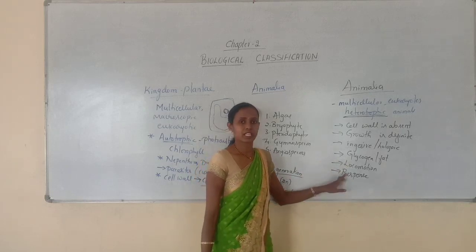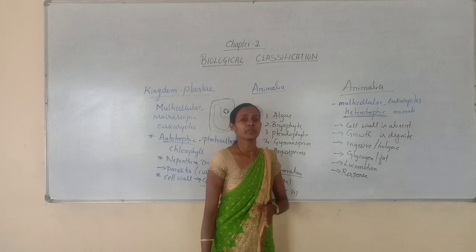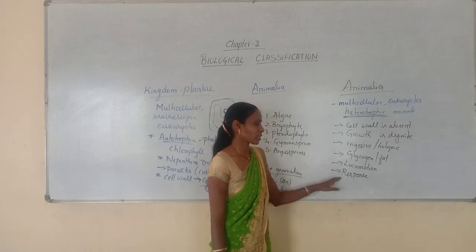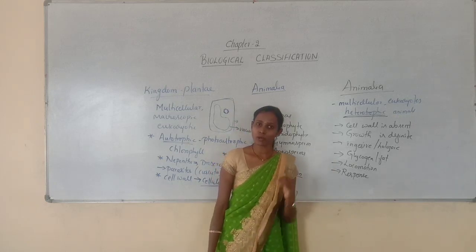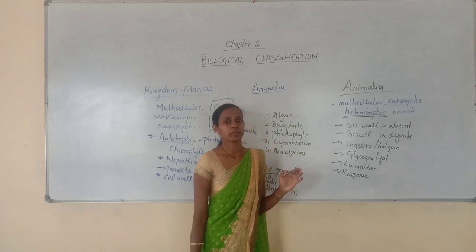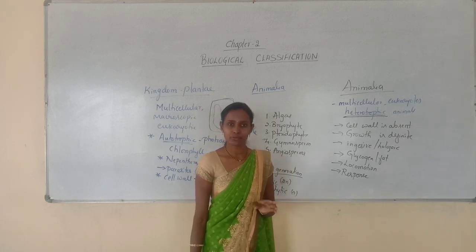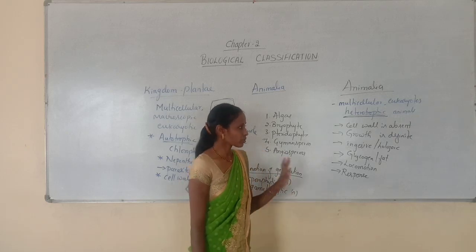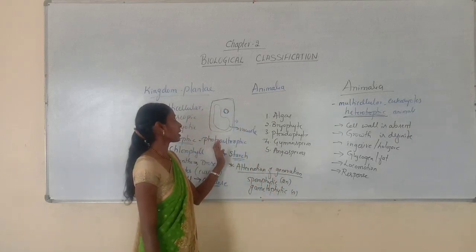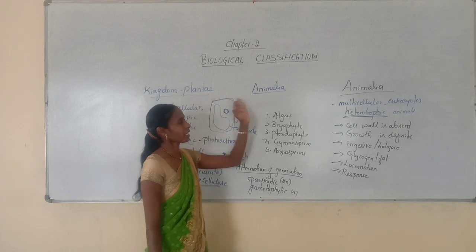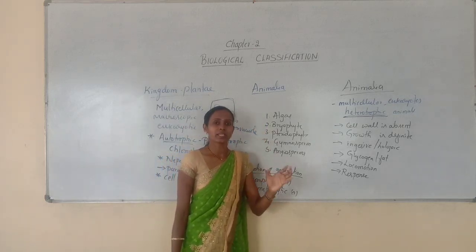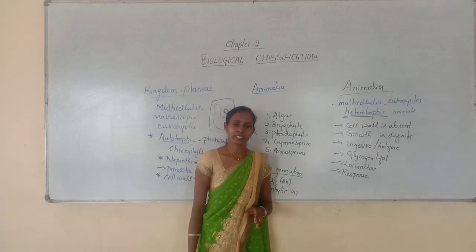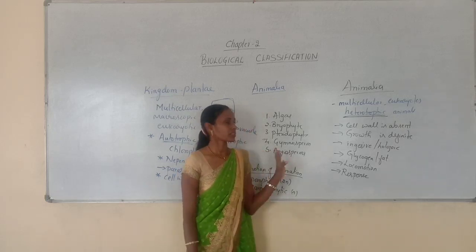Higher animals can respond to external stimuli with the help of sensory and neuromotor mechanism. And finally reproduction. Asexual reproduction can be seen in lower forms, and sexual reproduction is brought about by the formation and fusion of haploid male and female gametes. So this completes the remaining two kingdoms, kingdom Plantae and kingdom Animalia. Here we have discussed only seven features in detail; we will study them in the respective chapters. So this completes all